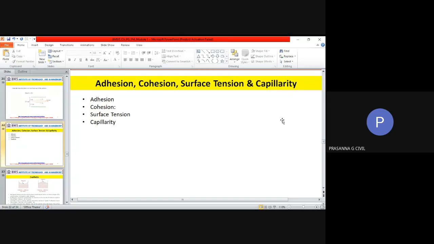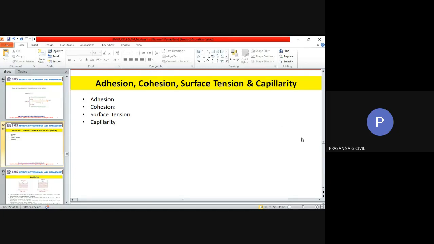This is called capillary rise. The fall of liquid surface is known as capillary fall or capillary depression. And the unit of capillary rise or fall will be in centimeter converted to meters. So the unit is very easy for you to remember.